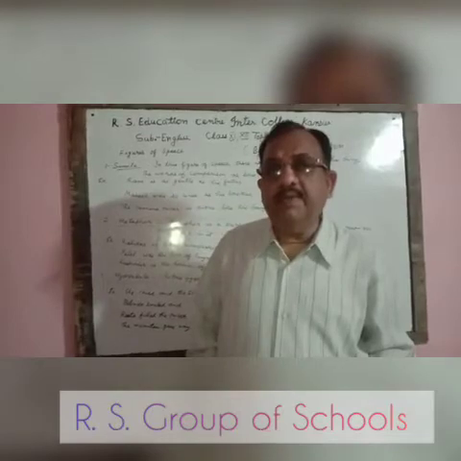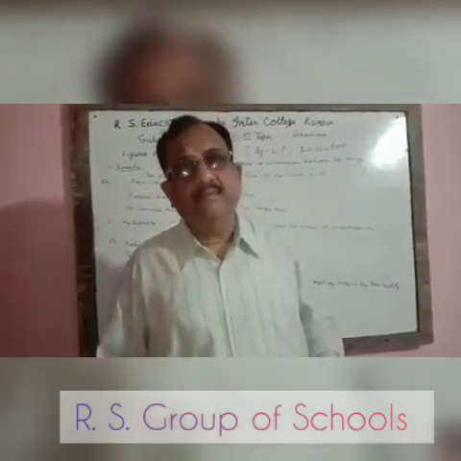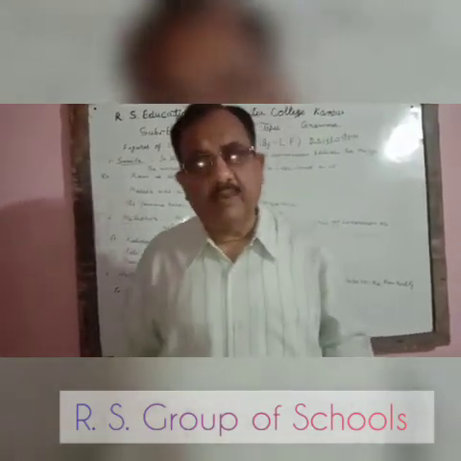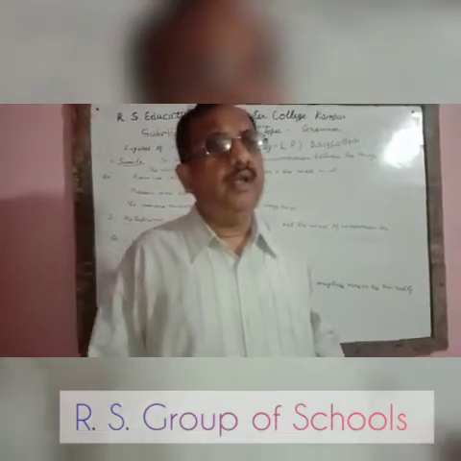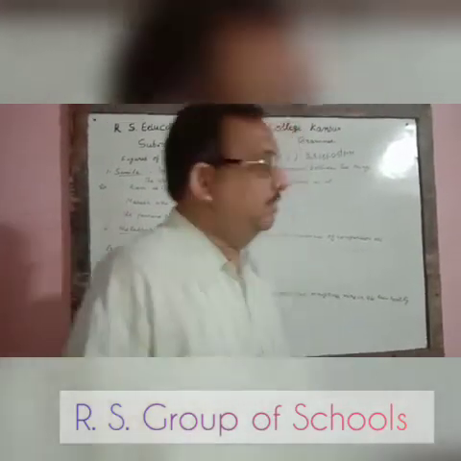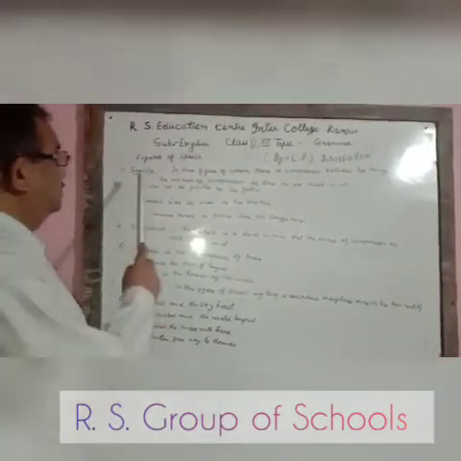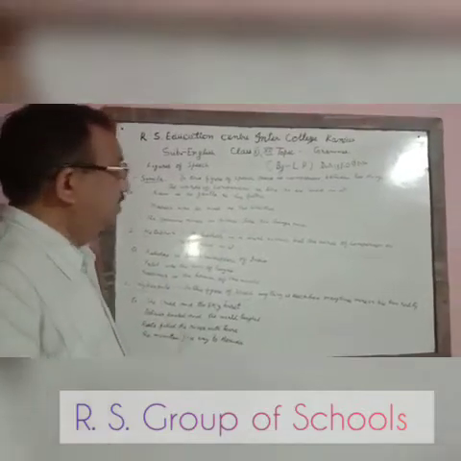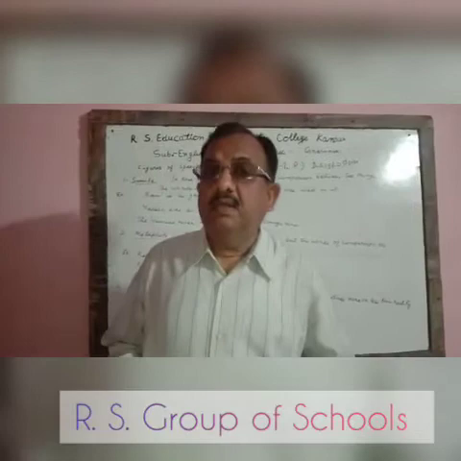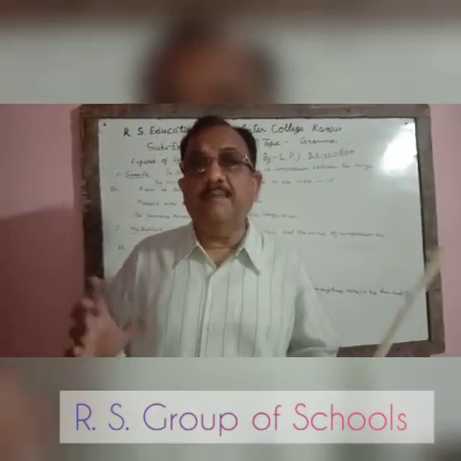There are 7 kinds of figures of speech. A few of them I am explaining to you on the whiteboard. Look and listen to me carefully to understand well. First is simile. In this figure of speech, there are 2 things which are compared to each other.